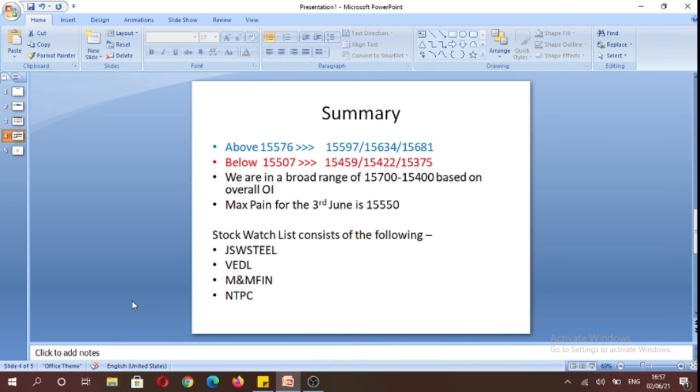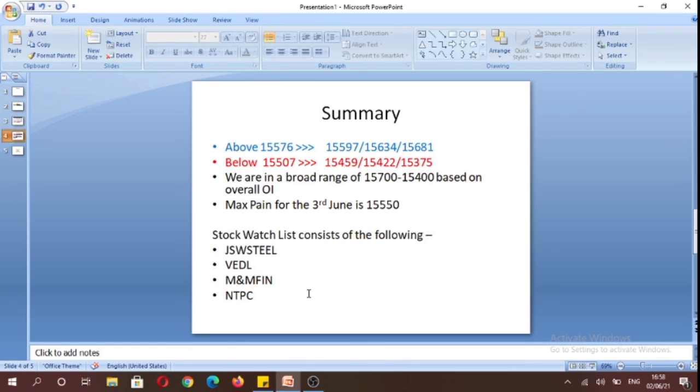And our stock watch list comprises of JSW Steel, VEDL, M&M Fin, NTPC. These stocks have made an inside candle on the daily time frame, and inside candles are formed when there is an equilibrium between both the buyers and the sellers. So we look to establish a position if either side of the range breaks. So this is a neutral